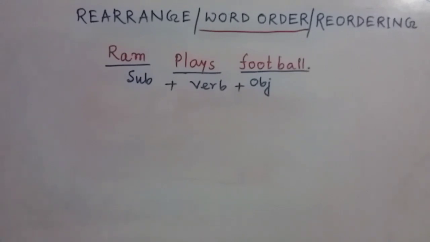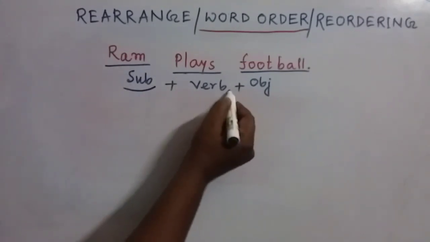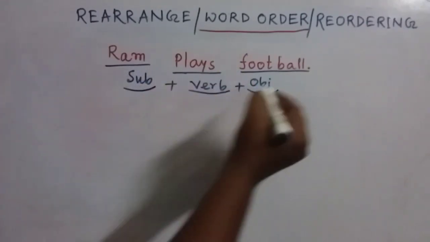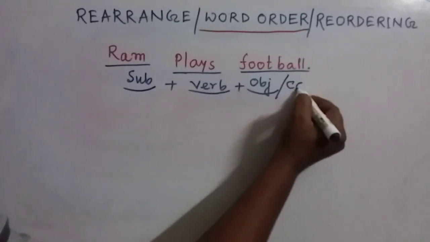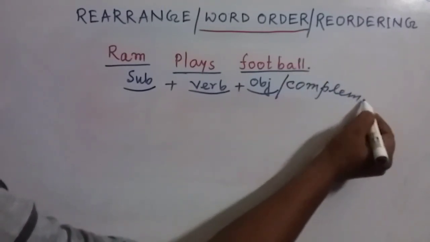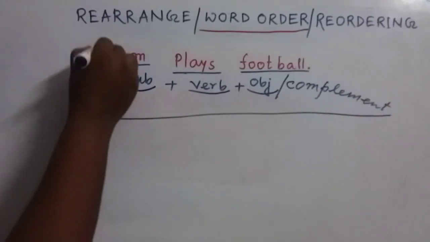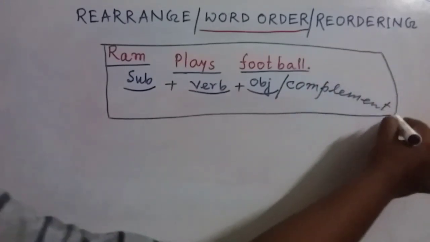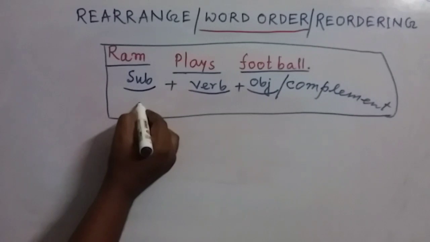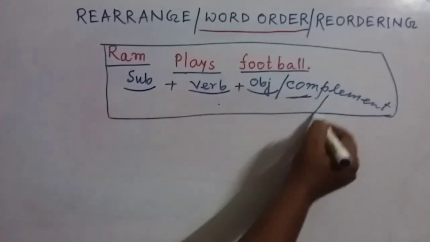Here, in this sentence, you can see, first of all, there is the subject, after that there is the verb, and after that there is the object, or maybe the complement. Actually, my dear friends, this is the basic structure of the English language. First of all, we have to place the subject, then the verb, then the object or complement.